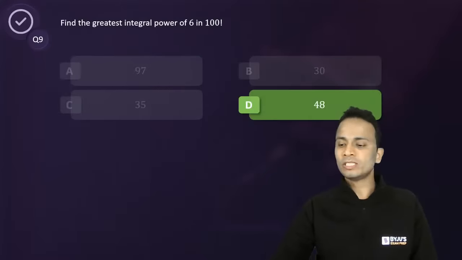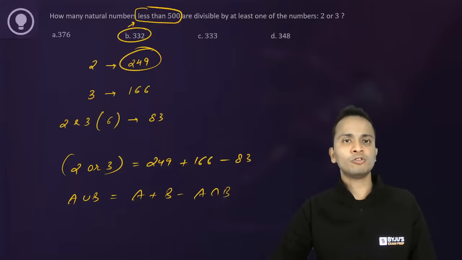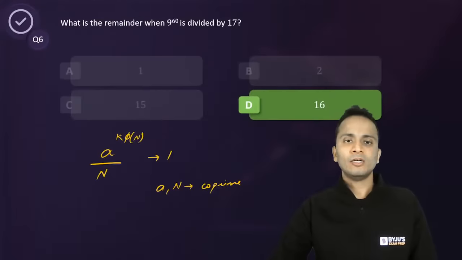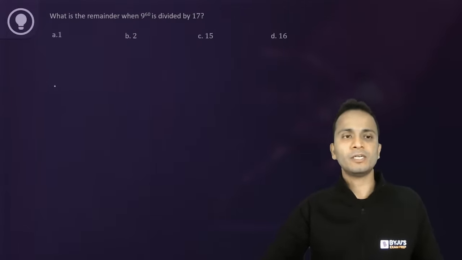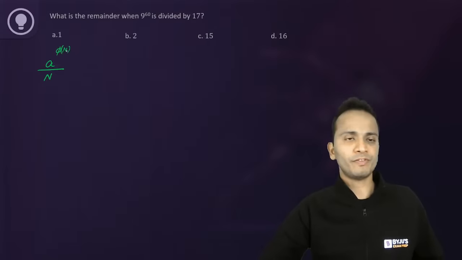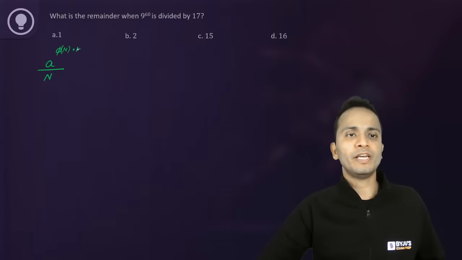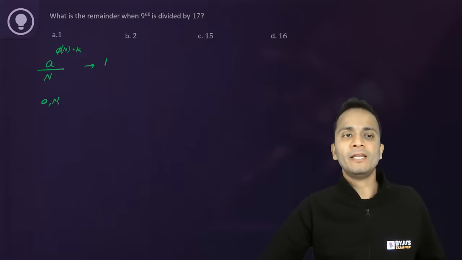Now one of the students has asked about Euler's theorem, so I will go a little back and open that question. Okay, so this was the question. I need just some empty space, so I'll remove that. So first of all, the statement of Euler's theorem. A upon n, if the power is phi of n, meaning Euler's number of n, or any multiple of it, then the remainder will always be 1, always remainder 1, provided A and n are coprime. I'll take examples, okay?